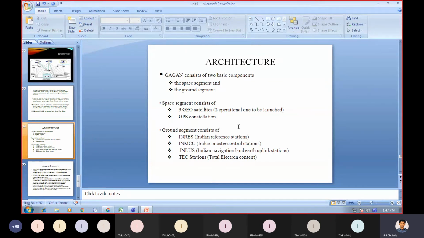Coming to the ground segment, the ground segment consists of 4 components.